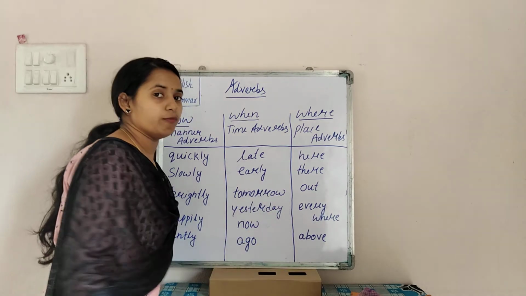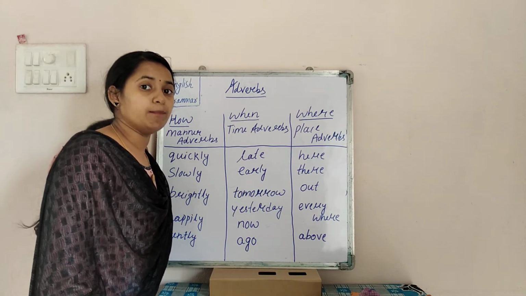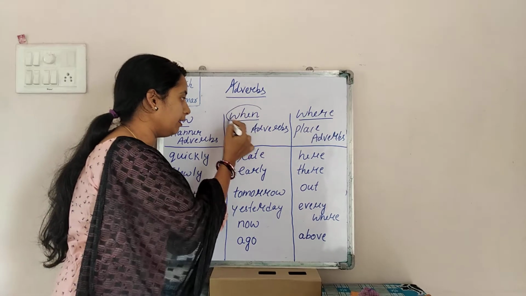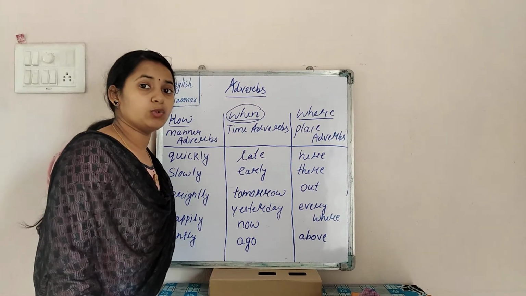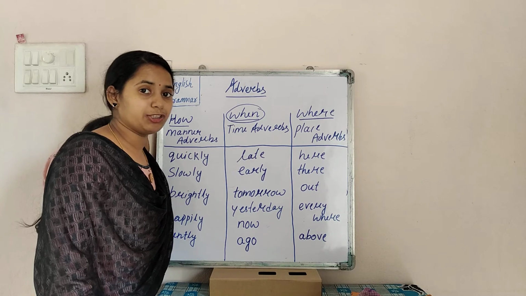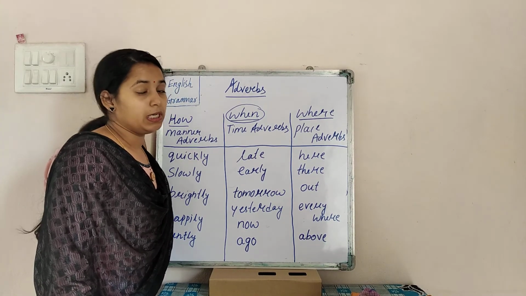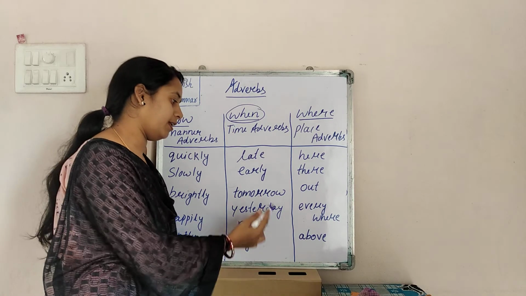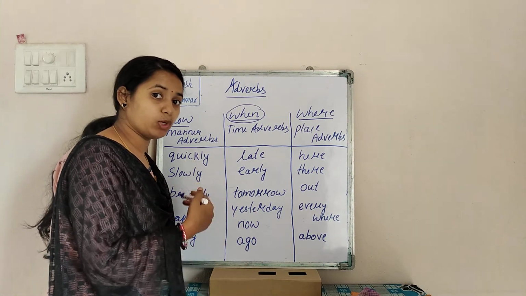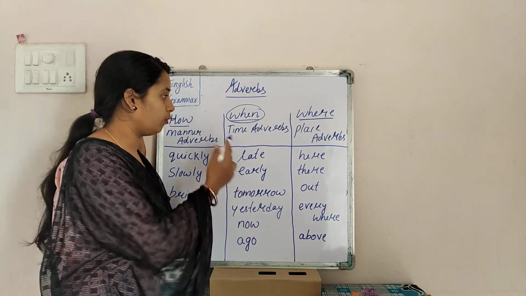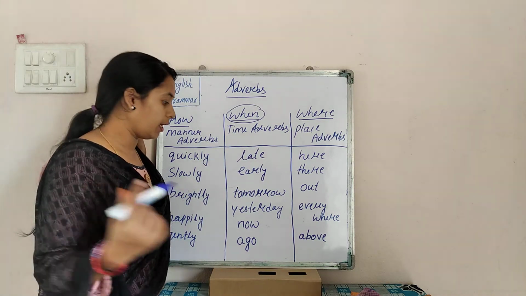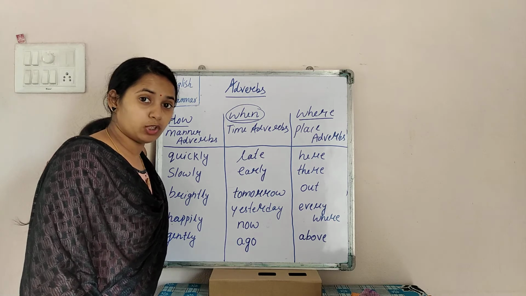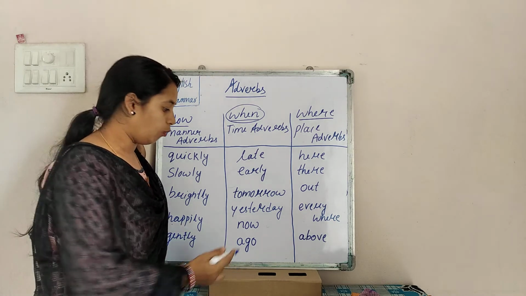Similarly, tomorrow, we saw the example, right? He will come tomorrow. When will he come? The answer to the word when. When the action is carried out. When will he come? He will come tomorrow. Similarly, he came yesterday. When the particular action was carried out also comes under time adverbs. Now, I will do the homework now. When will you do the homework? I will do the homework now.